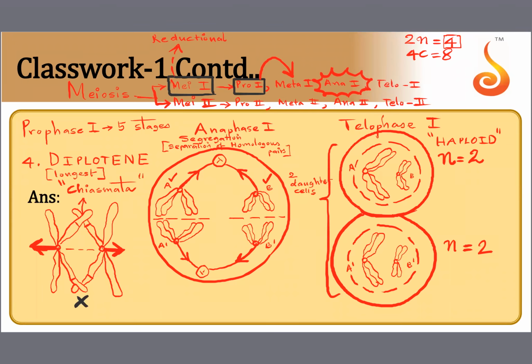Why is meiosis 1 called reductional? Meiosis 1 is called reductional because the daughter cell has only half the number of chromosomes which the mother cell had. The mother cell had 4 chromosomes. Now both these daughter cells have only 2. But DNA content is 4 only. See, it has not become 2. Actually, the DNA content and ploidy should be the same after cell division. But here, 2 DNA in this and 2 DNA in this. 4 DNA molecules.